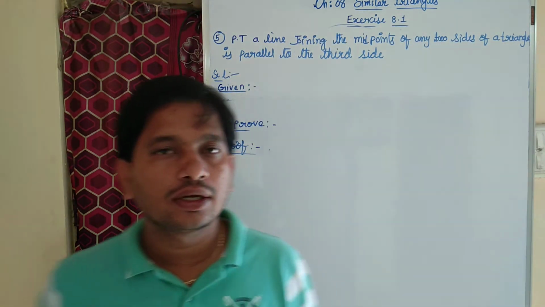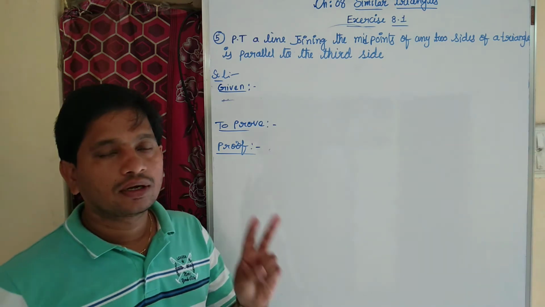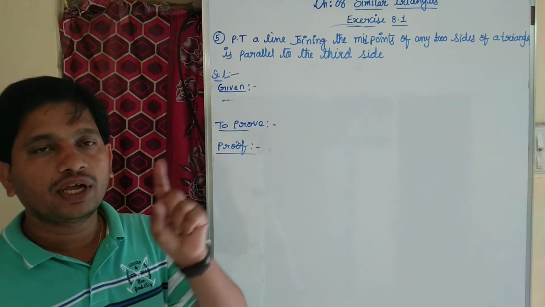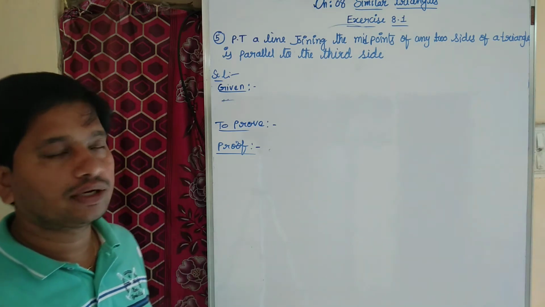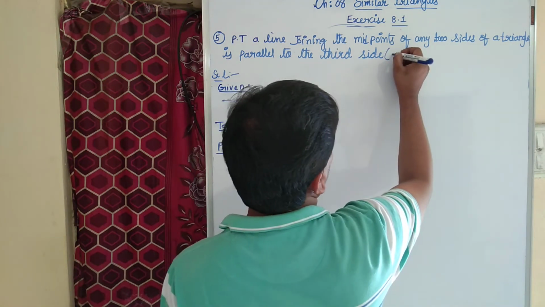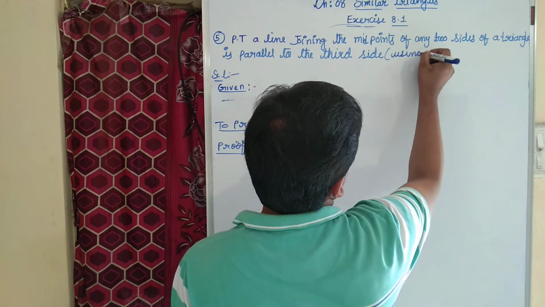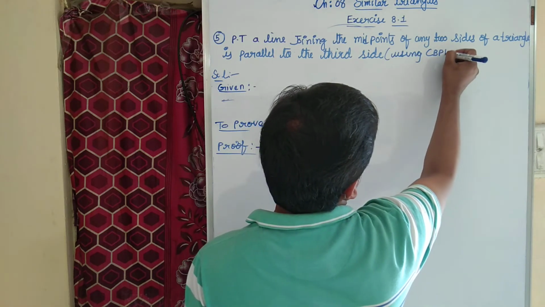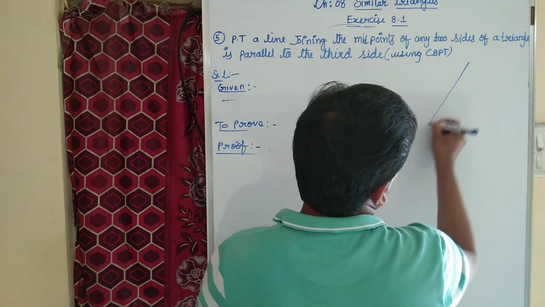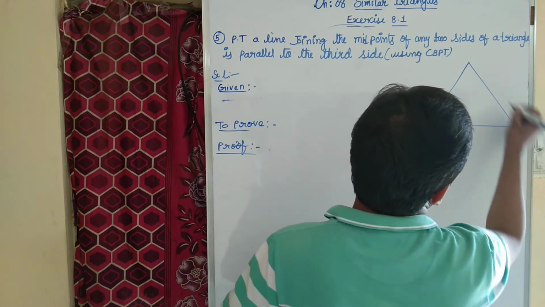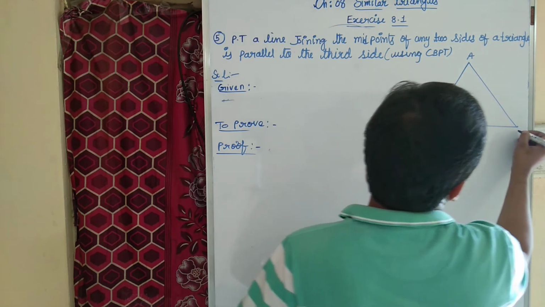Prove that a line joining midpoints of any two sides of a triangle is parallel to the third side. So this we need to prove using CBPT, converse of basic proportionality theorem. Okay, let me draw the triangle ABC.